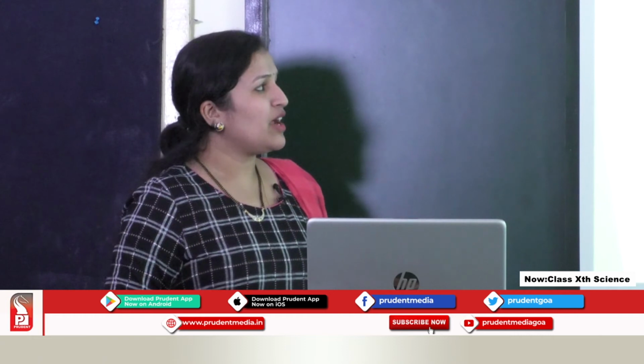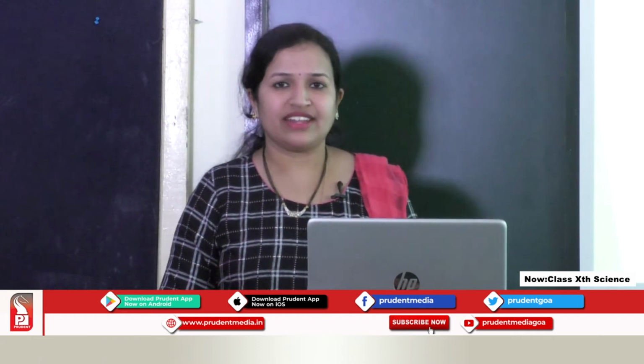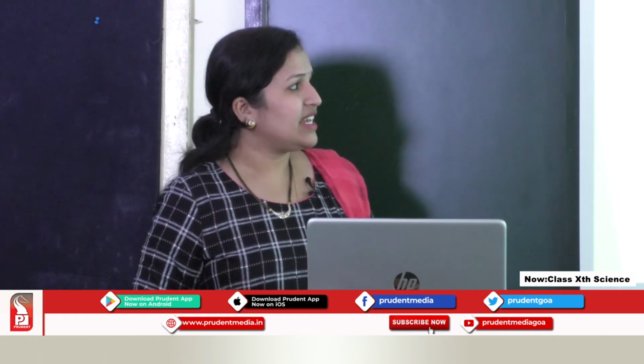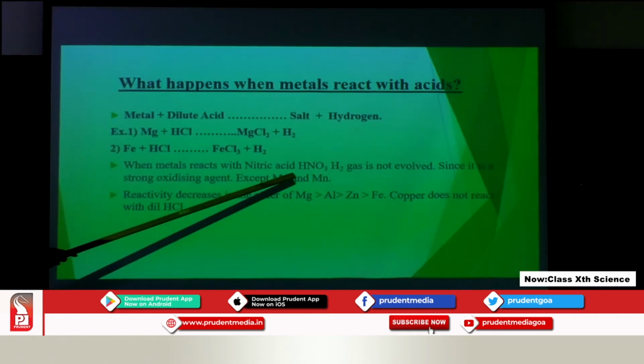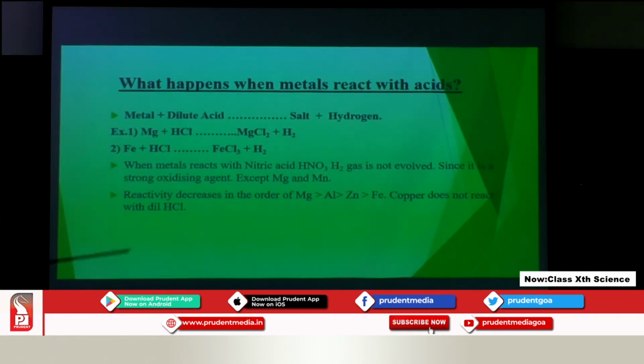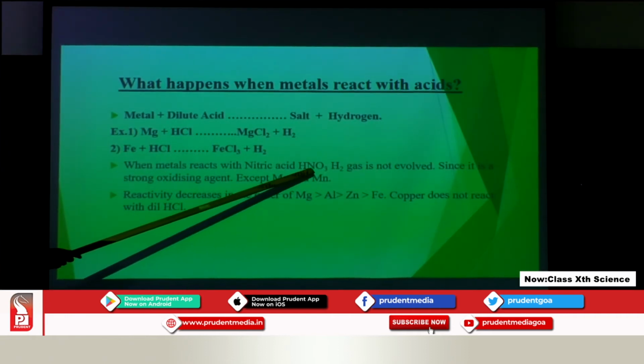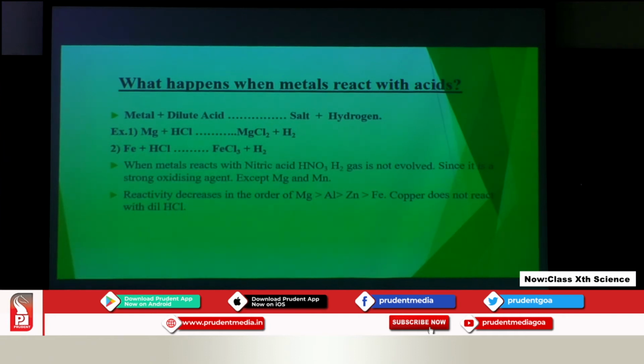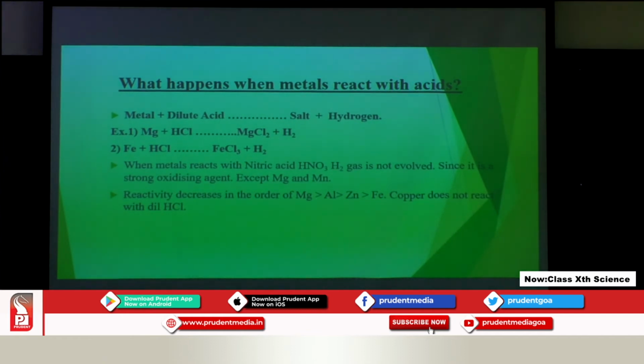Now, in place of hydrochloric acid, if we take nitric acid, whose formula is HNO3, you can see that there are 3 oxygens in this formula. So nitric acid is a strong oxidizing agent. In this process, we have seen that when a metal reacts with acid, hydrogen gas is evolved. But what will nitric acid do? Nitric acid will oxidize that hydrogen.